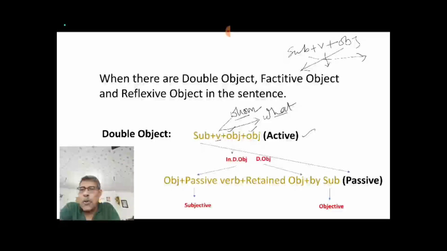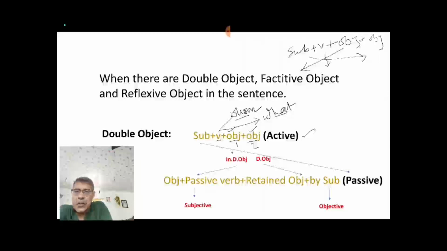So if you get two objects like this, object 1 and object 2, then you have to know first which one is indirect object and which one is direct object, isn't it? How can you know? You just ask your verb by whom, then you get the answer, that is your indirect object, and you ask your verb with what, then you get the second object, that is your direct object. Now if you get a second object, which one do you have to set in place of subject at the time of doing passive voice, isn't it?